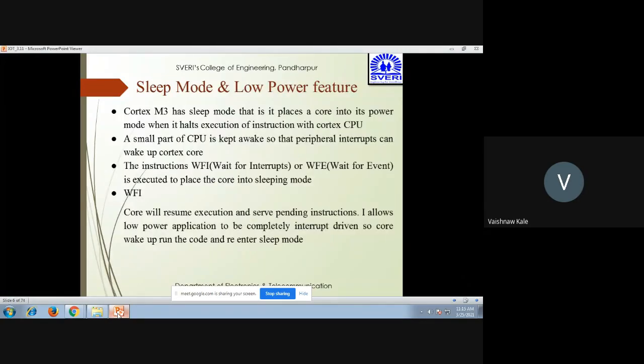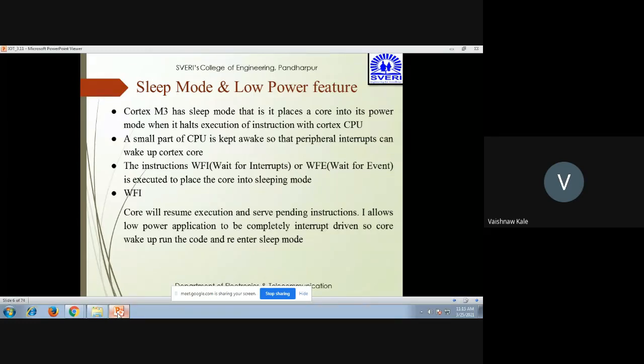Now, sleep mode and low power features. Cortex M3 has a sleep mode that places the core into a low power mode when it halts execution of instructions within the Cortex CPU. A small part of the CPU is kept awake so that a peripheral interrupt can wake up the Cortex core. The instructions WFI, that is wait for interrupt, and WFE, wait for event, are executed to place the core into sleep mode. So whenever you want to put it into sleep mode, you have to execute the instructions named WFI and WFE.